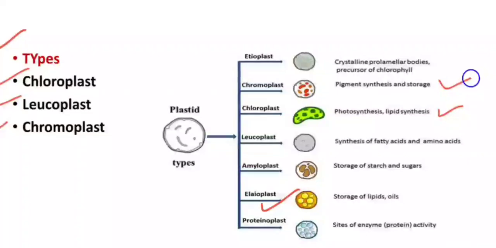Now leucoplasts are further divided into amyloplast, elaioplast, proteinoplast and etioplast. Amyloplasts are responsible for the storage of starch, elaioplasts for the storage of lipids or oils, and proteinoplasts, also known as aleuroplasts, are the sites of protein activity and responsible for the storage of proteins. Then etioplasts are the crystalline prolamellar bodies which contain the precursors of chlorophyll. So these are the various types of plastids.